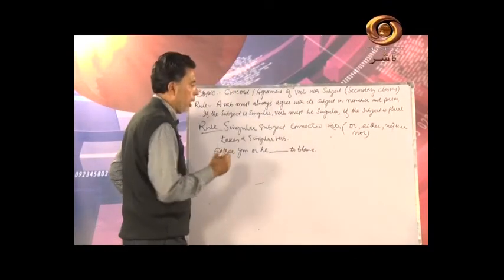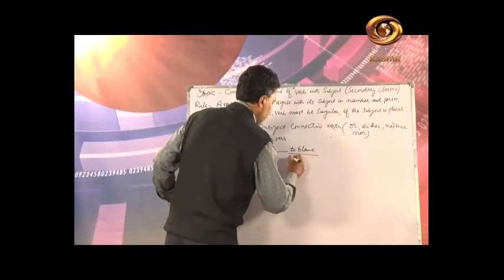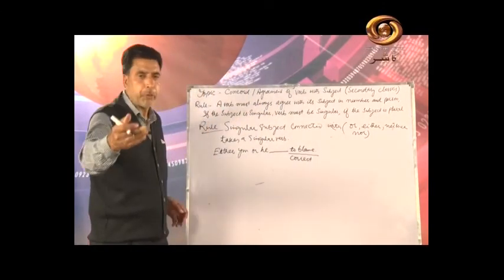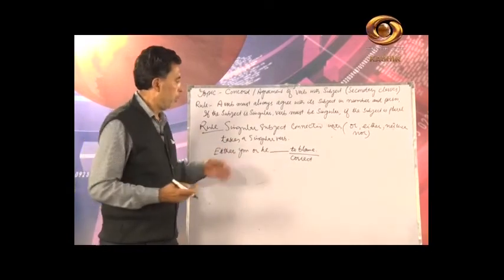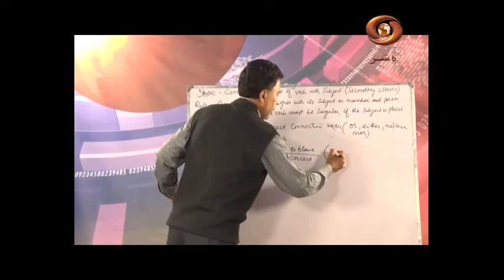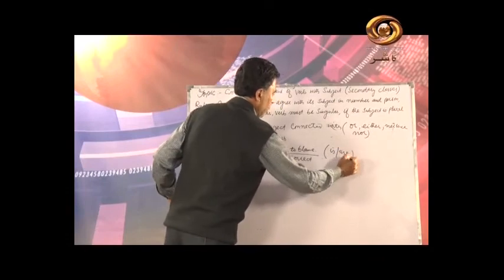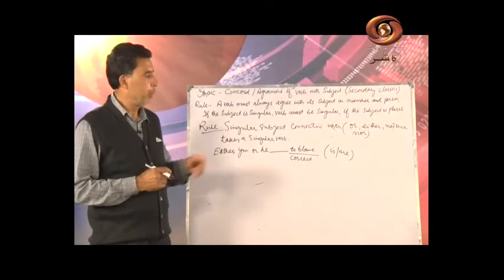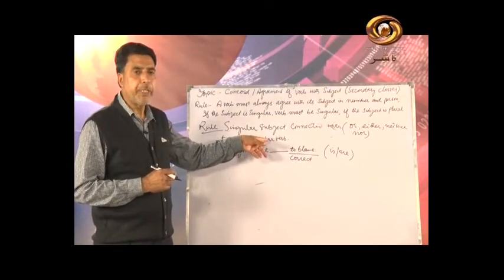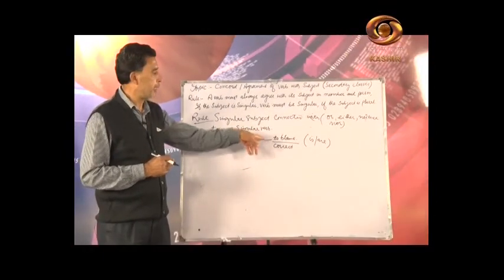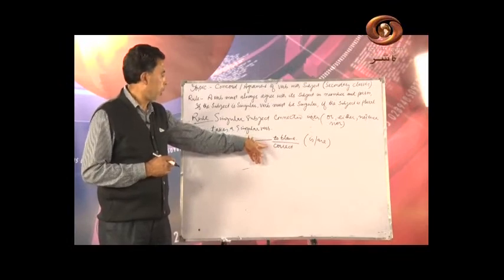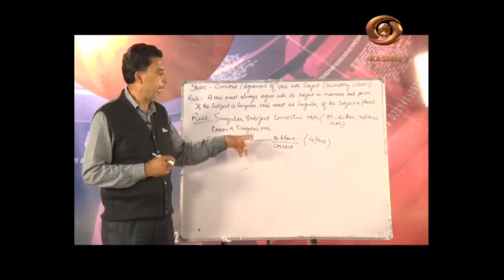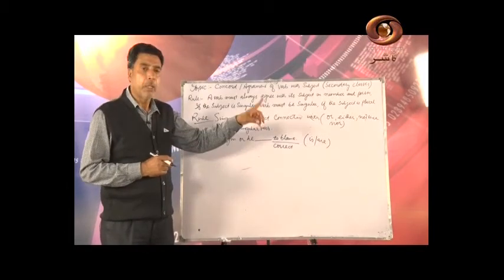If I put this question to you, whether we write is or are, what did I tell you? It needs a singular verb. So I can say "either you or he is to blame." That is correct. We cannot say "are to blame."